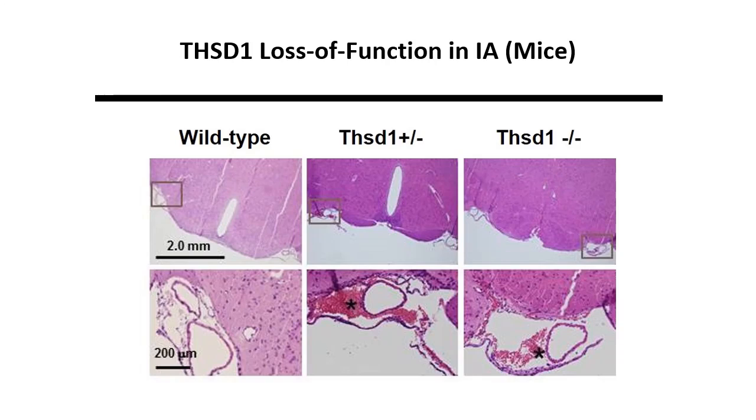To more formally look at SAH incidence, we sacrificed at 4 months of age 5 mutant mice, specifically 2 THSD1 heterozygous and 3 nulls, as well as 3 wild-type littermate controls. Strikingly, SAH, as shown in this figure, and ventricular enlargement, data not shown, was observed in 1 of 2 heterozygous mice and 1 of 3 null mice. SAH was not observed in wild type. Altogether, these results demonstrate that THSD1 haploinsufficiency, as well as complete loss, leads to IA and SAH in mice.